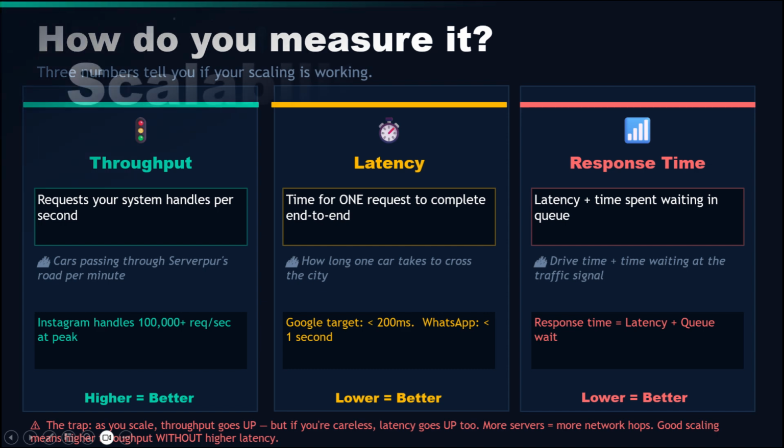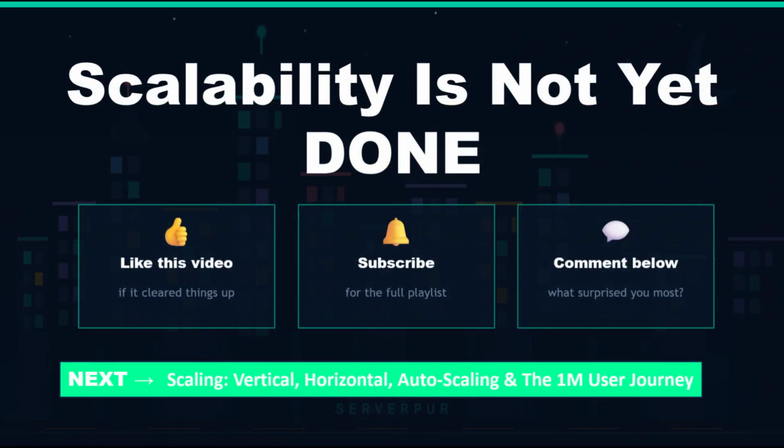in future videos. We have reached the end of this chapter, but our scalability journey is just getting started. Now that we have set the foundation, it is time to build on it. In the next video, we are diving deep into the code mechanics: vertical, horizontal, and auto scaling. Plus, we will map out the exact evolution of an app scaling from 1 user to 1 million.